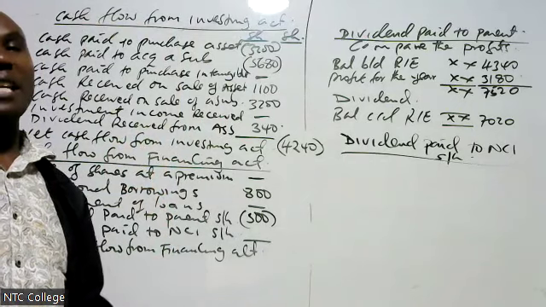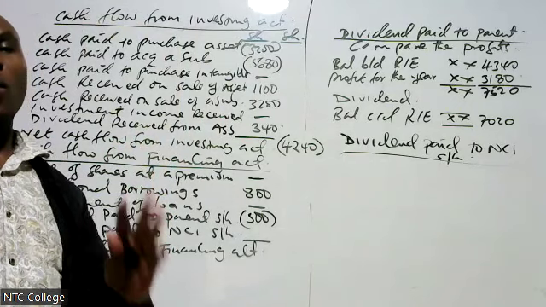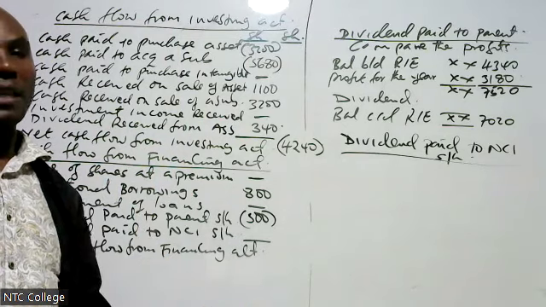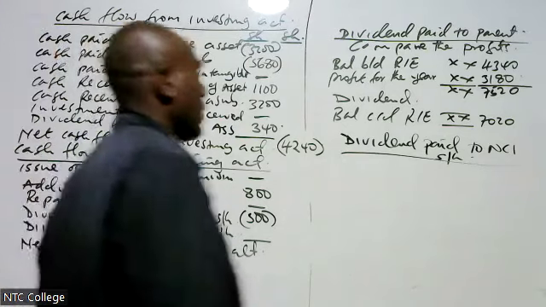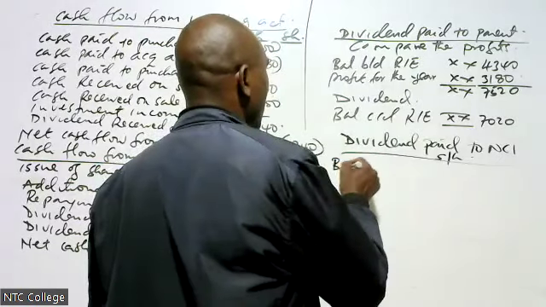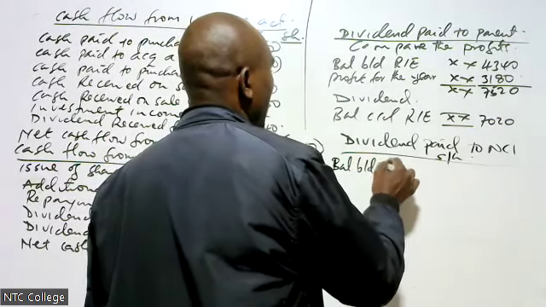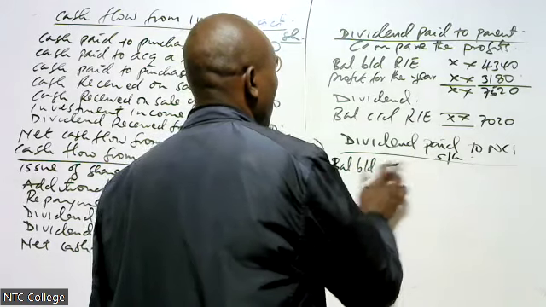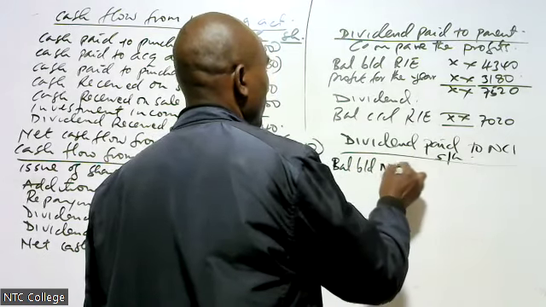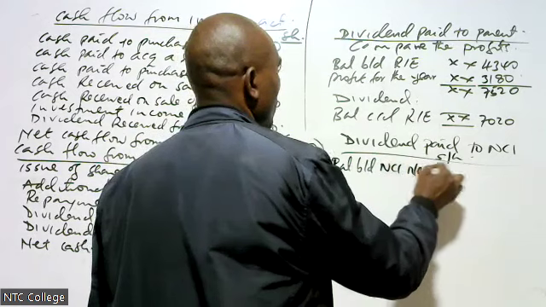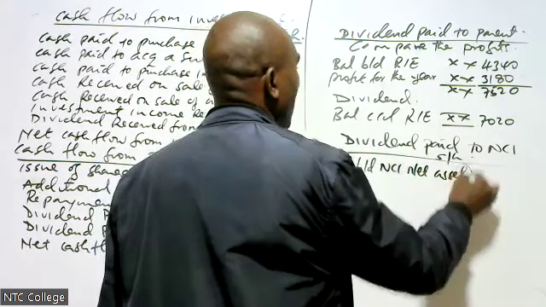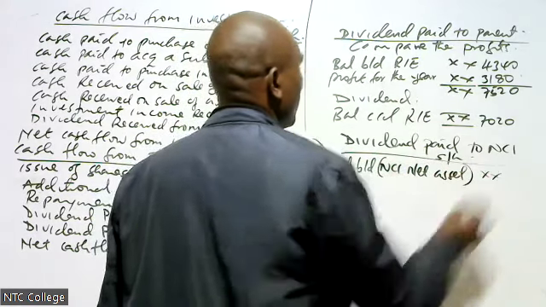For us to get dividend paid to NCI, we are going to compare the net assets of NCI. How do we compare them? We are going to take balance brought down, that is NCI net assets.